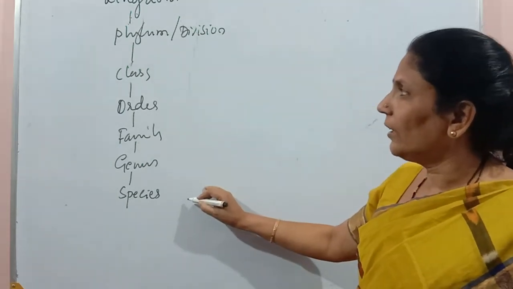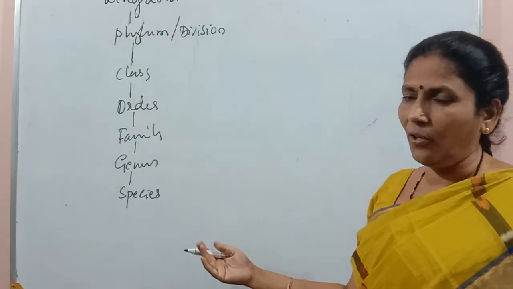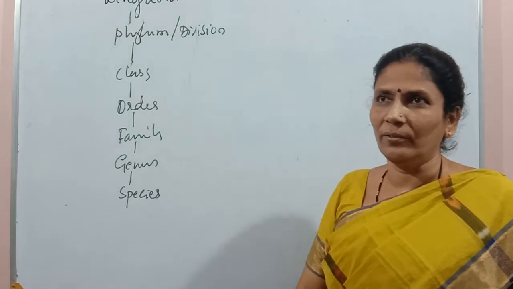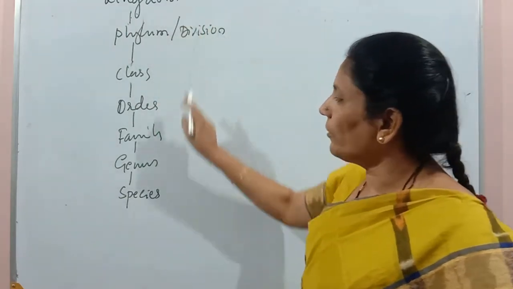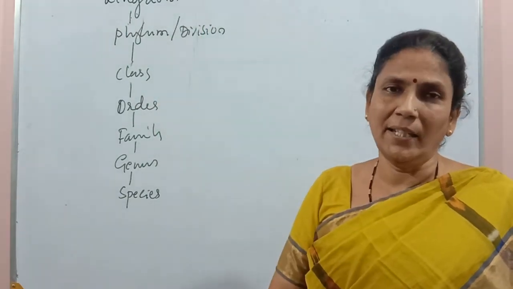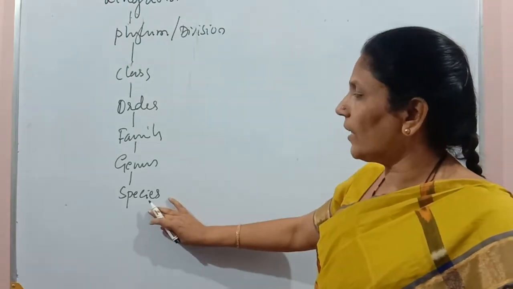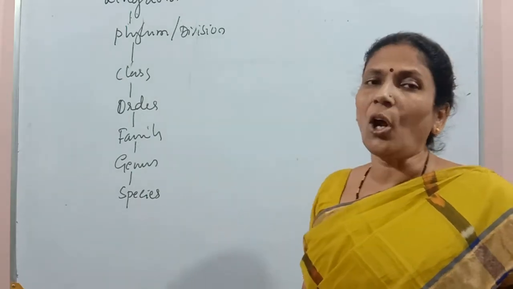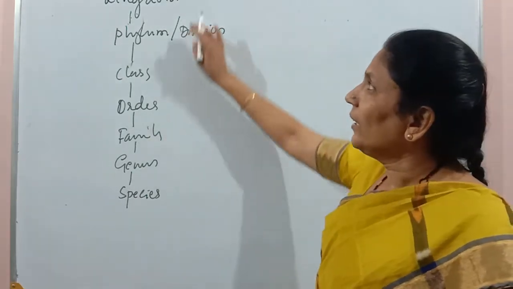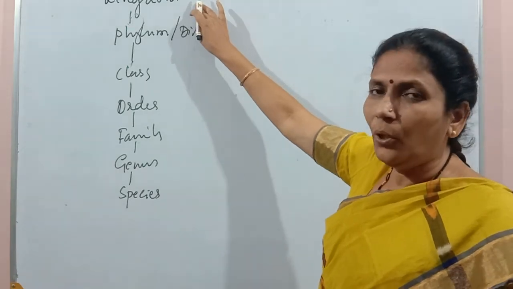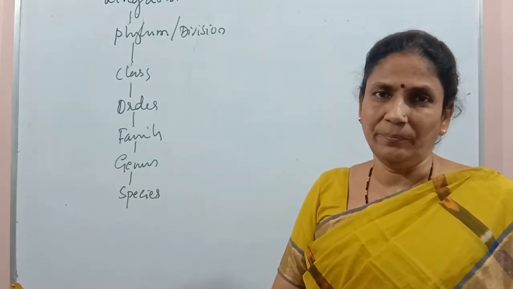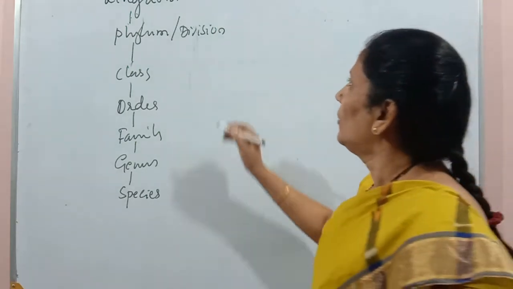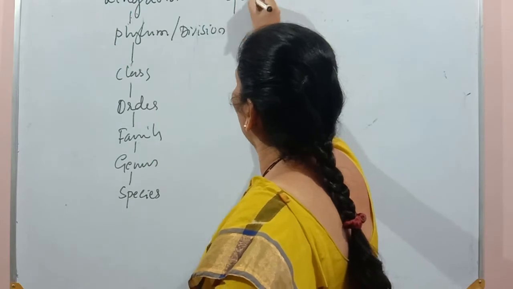So you may write in ascending order or descending order. If you start with the species and move to the kingdom, it is ascending order. If you write from kingdom to species, this is the descending order. Here species is the smallest group in taxonomic hierarchy with a lot of similarities, whereas kingdom is the largest group with diverse characters. We'll discuss each of these categories in detail. We'll start with the species.